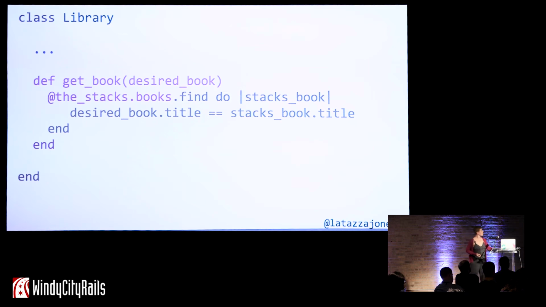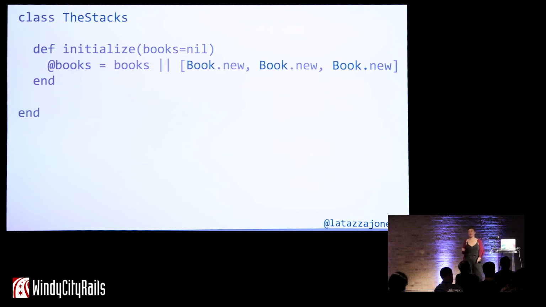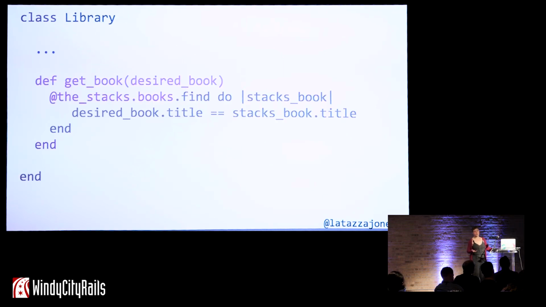What is books, though? First of all, books is an instance variable of a dependency, which is kind of a little sketchy already. Second, books is another class. It represents a third class. So we're basically embedding that dependency into library. So we can do better.